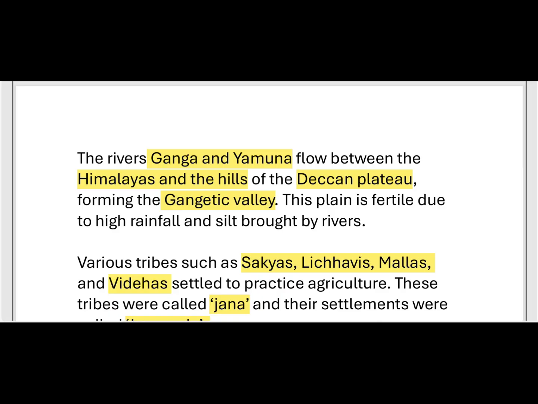So this is the formation of the Gangetic Valley. How did the formation happen? Through the two rivers, the Ganga and Yamuna, which flow between the Himalayas and the hills of the Deccan Plateau. Plateau means land. From these, the Gangetic Valley is formed.